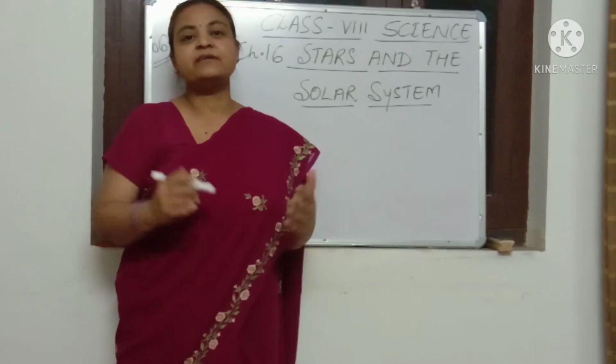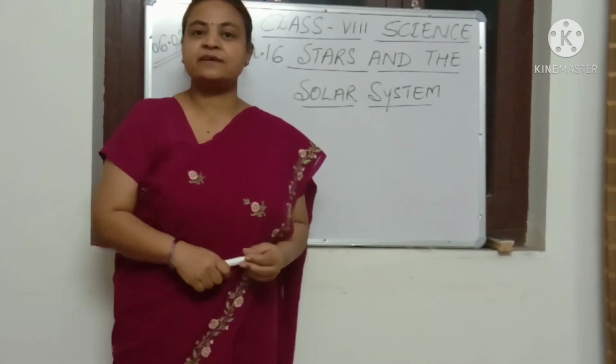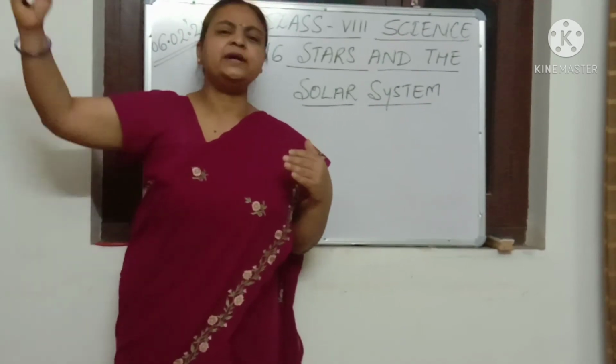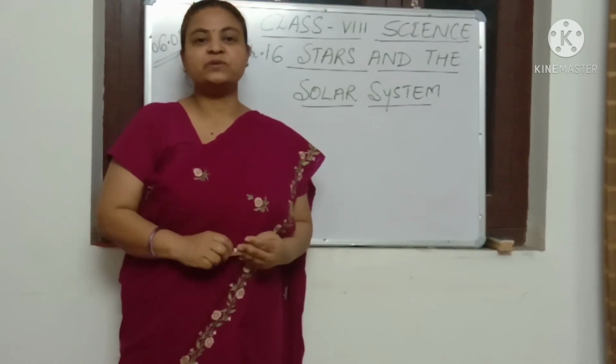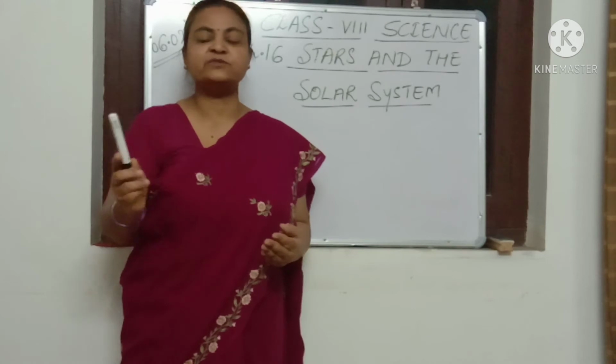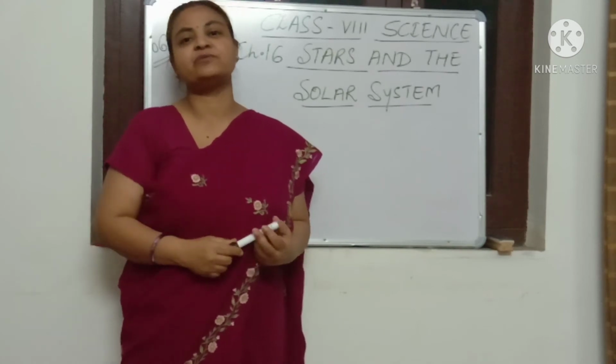Neptune is the farthest planet, means it is quite away from the sun. Neptune also takes a long time to revolve around the sun.